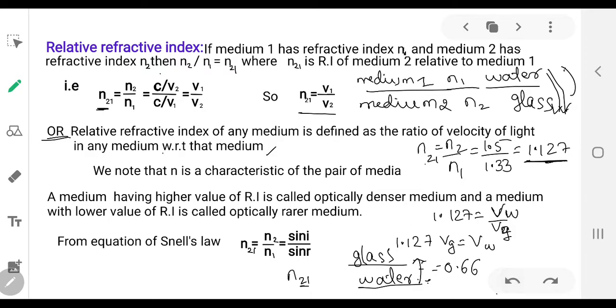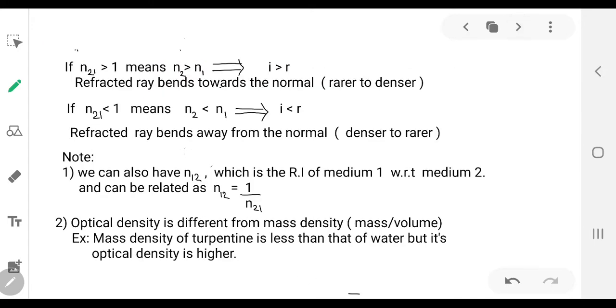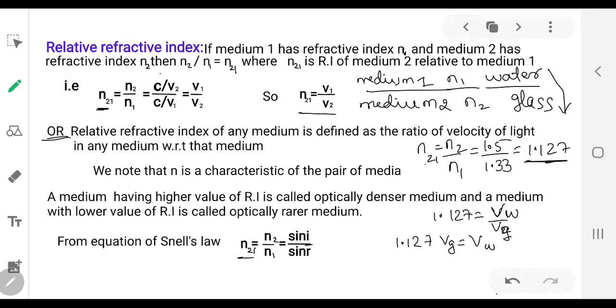Now, from the Snell's law you can write N21, refractive index of second medium with respect to first medium, is N2 by N1, which is in turn equal to sin I by sin R. If N21 is greater than 1, when will this ratio be greater than 1?